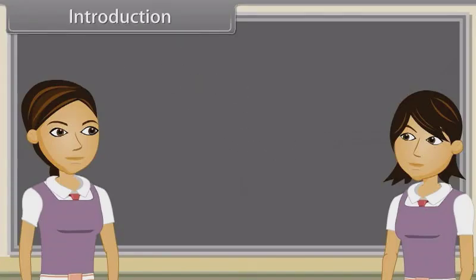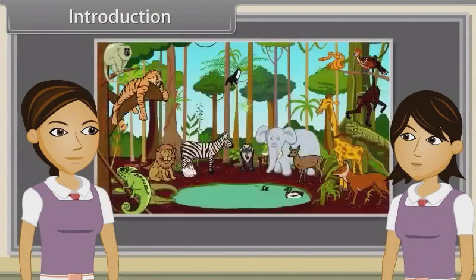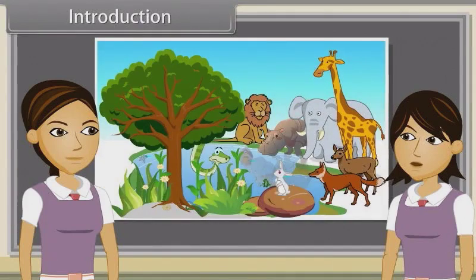Introduction. Sharmila, in a few words define an animal? Yes, animals are a major group of mostly multicellular eukaryotic organisms of kingdom Animalia or Metazoa. Sharmila, now tell me what makes animals different from plants? Yes, plants are multicellular, terrestrial, non-mobile, photosynthetic and autotrophic, while animals are mobile, heterotrophic, multicellular and aquatic, terrestrial or arboreal.